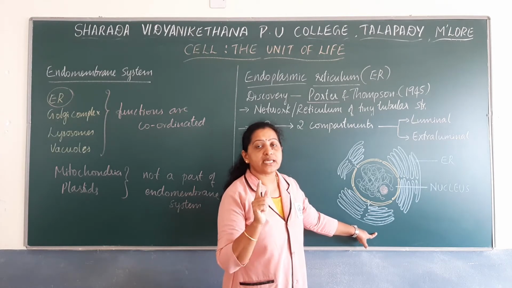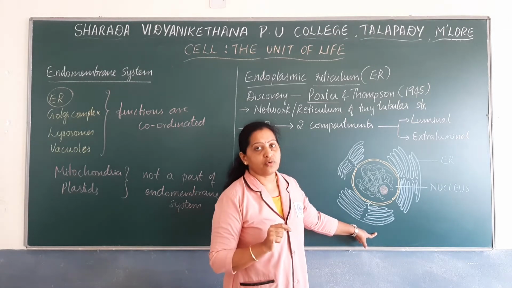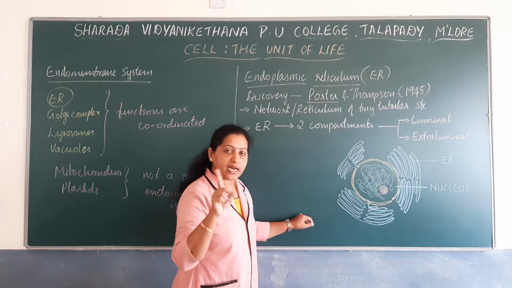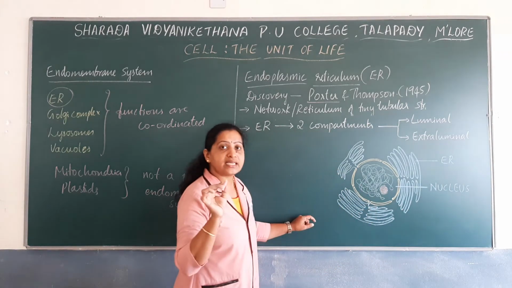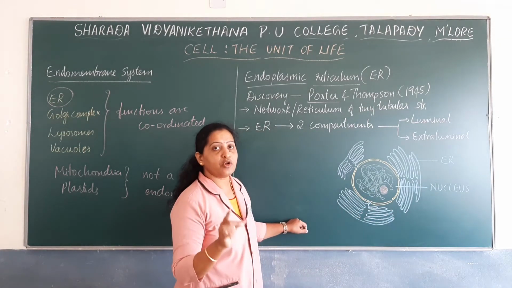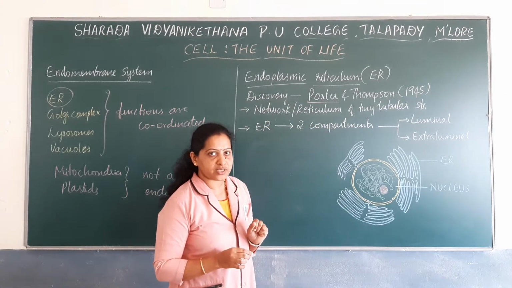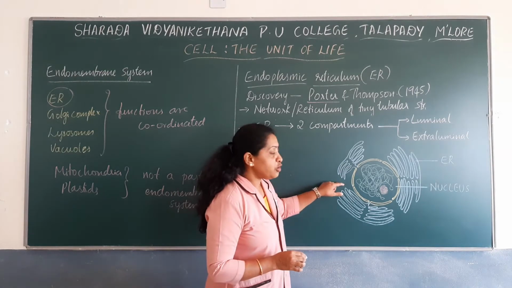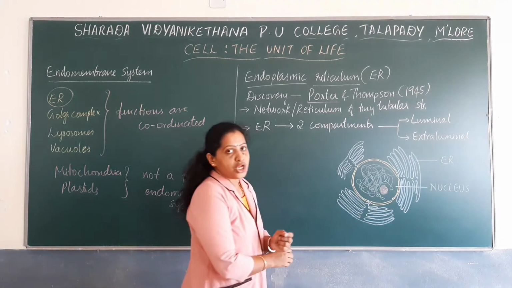You have to remember that this endoplasmic reticulum is continuous with the membrane of the nucleus. So this is the nucleus. Nucleus has a double membrane, an inner membrane and an outer membrane. The endoplasmic reticulum is extensive and it is continuous with the outer membrane of the nucleus. So remember that endoplasmic reticulum is a network of tiny tubular structures found in the cytoplasm of a cell, mostly near the nucleus, and it is continuous with the outer membrane of the nucleus.